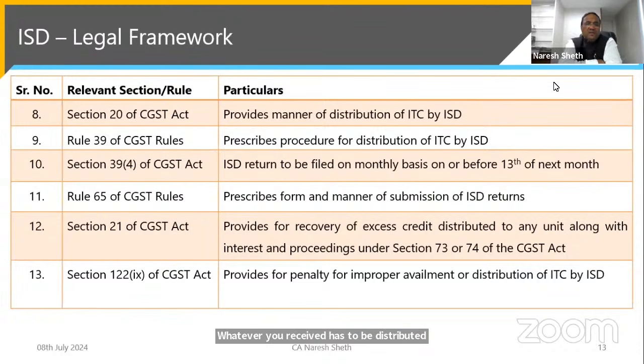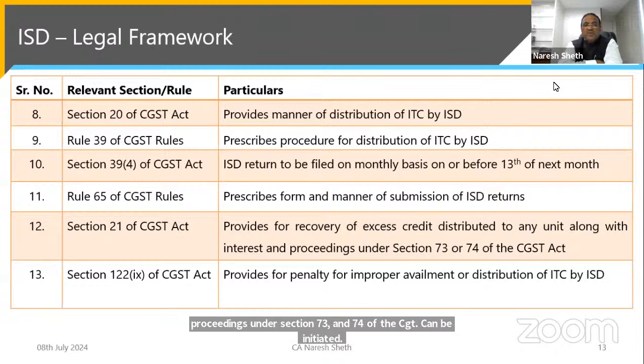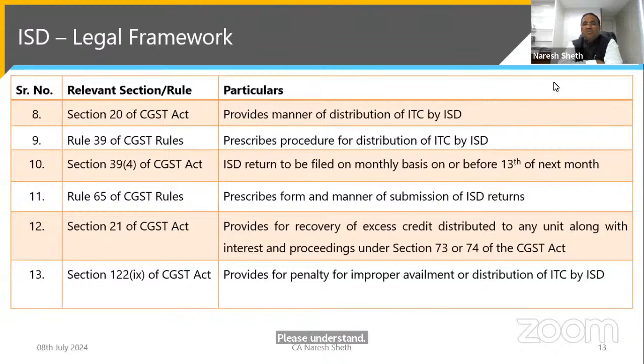Section 21 of the CGST Act provides for recovery of excess credit distributable to any unit along with interest, and proceedings under Section 73 and 74 of the CGST Act can be initiated. Please understand, if you have distributed the excess credit, it can be recovered by issuing the so-called notice under Section 73, 74.